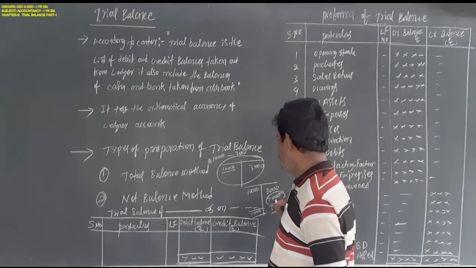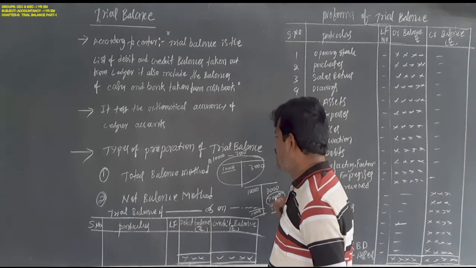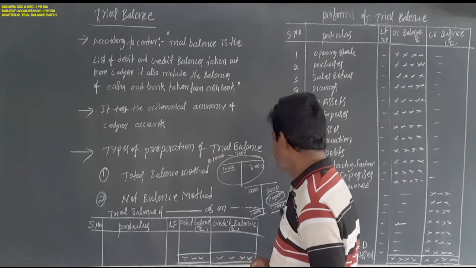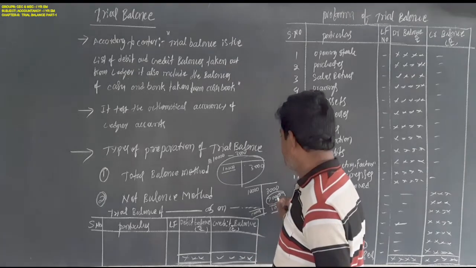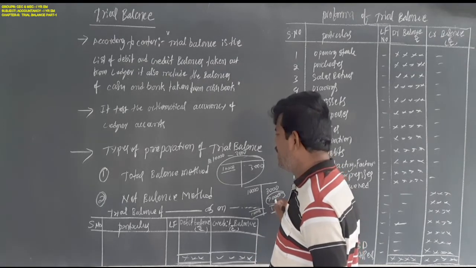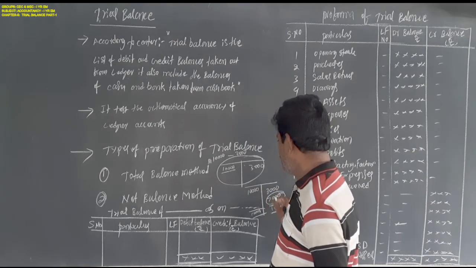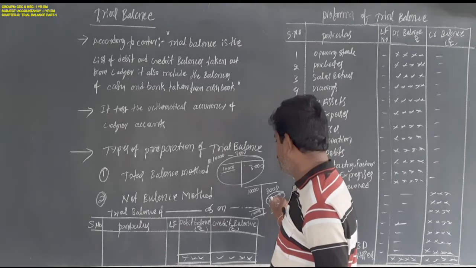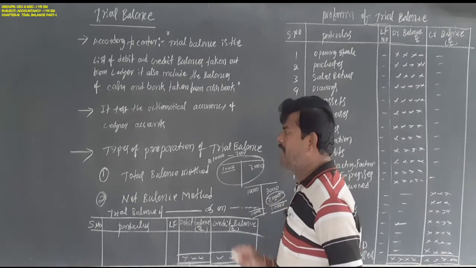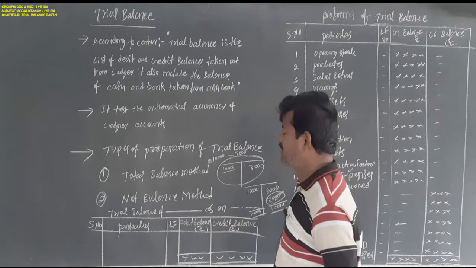This 7,000 will be recorded on the debit side in the trial balance. It is called the net balance method. Debit amount is more than the credit amount, so the 7,000 rupees debit balance is shown on the debit side of the trial balance.